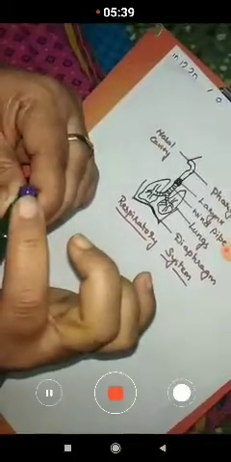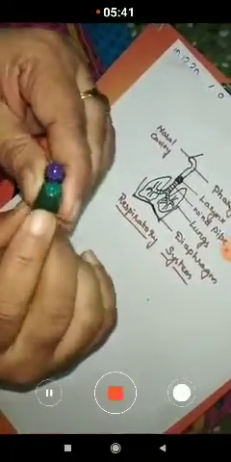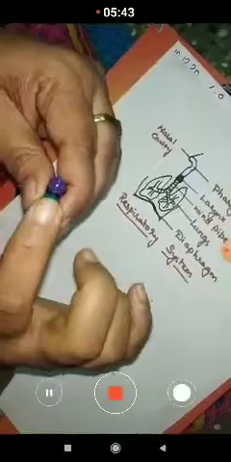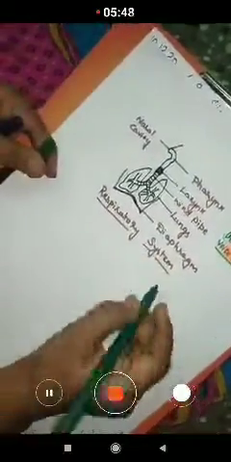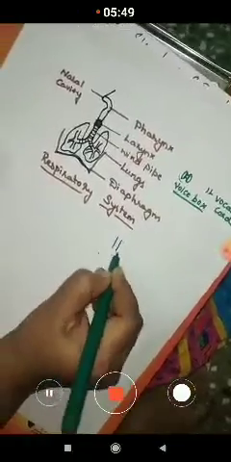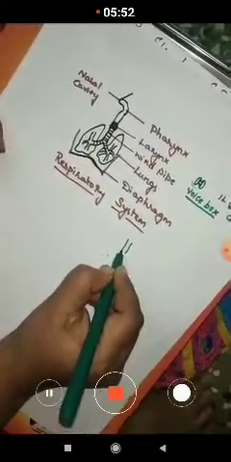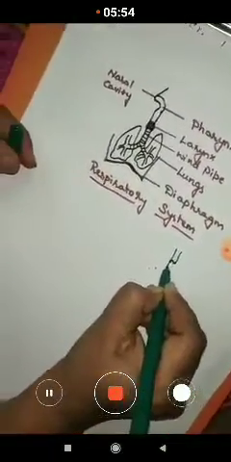What happens here? In the pharynx region, in the respiratory system, you can observe the opening of the pharynx into the larynx. This is the pharynx, the common passage, and here the larynx is present.